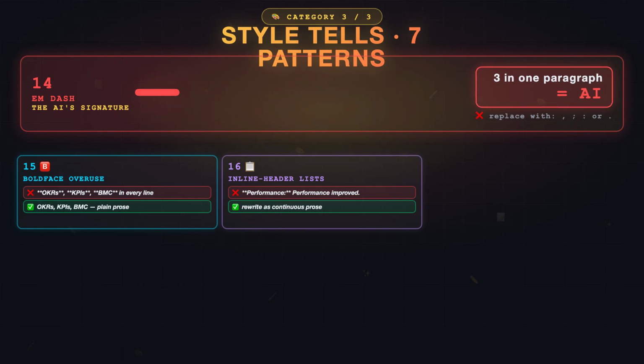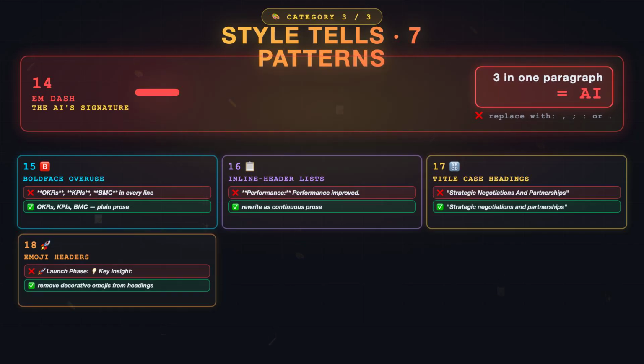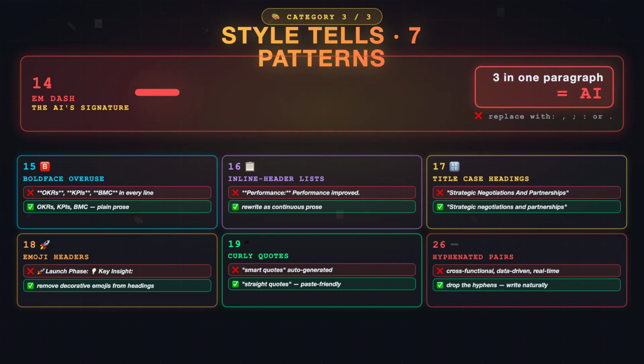Pattern 16, inline header lists. "Performance: performance improved." That's the model echoing its own header. Convert to prose. Pattern 17, title case headings. "Strategic Negotiations and Partnerships." That's a press release. Use sentence case. Pattern 18, emojis. Rocket, light bulb, check mark stacked next to header text. Remove them. Pattern 19, curly quotes. The model loves smart quotes. Use straight quotes for code, curly only when prose formatting.